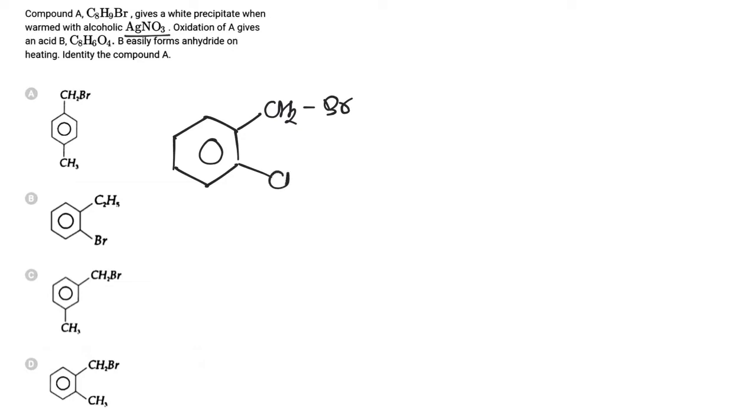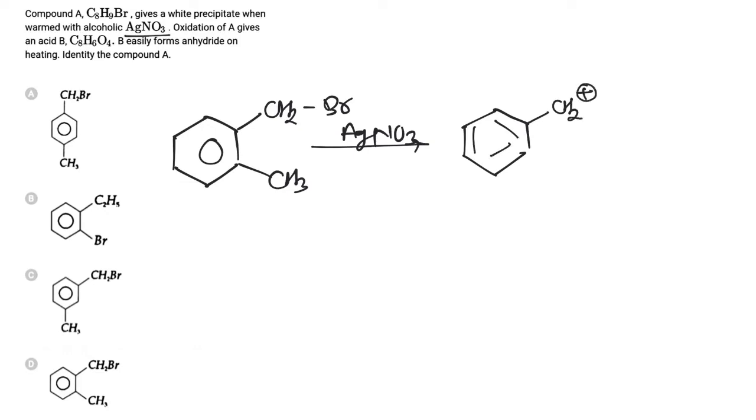Now this molecule on reacting with AgNO3 gives white or yellow precipitate because of formation of AgBr. Now the carbocation formed is comparatively stable, CH2 positive, resonance stabilized, so it can form AgBr, which gives white or light yellow precipitate.